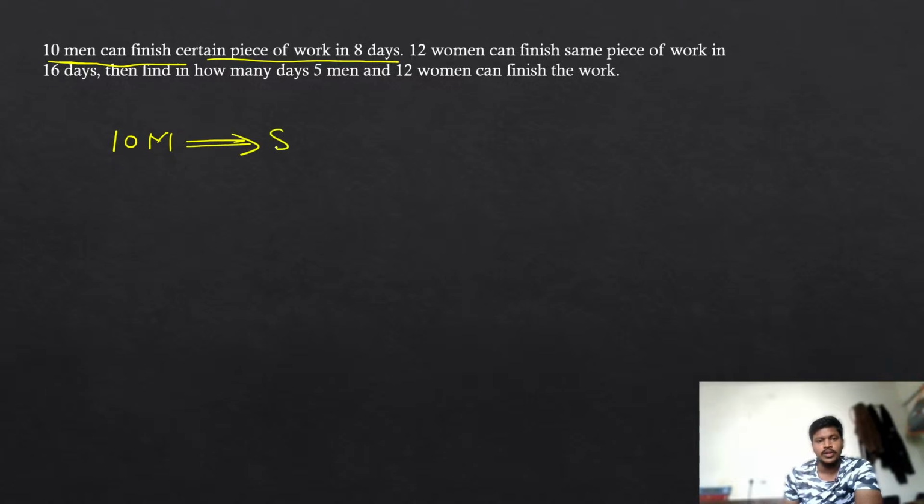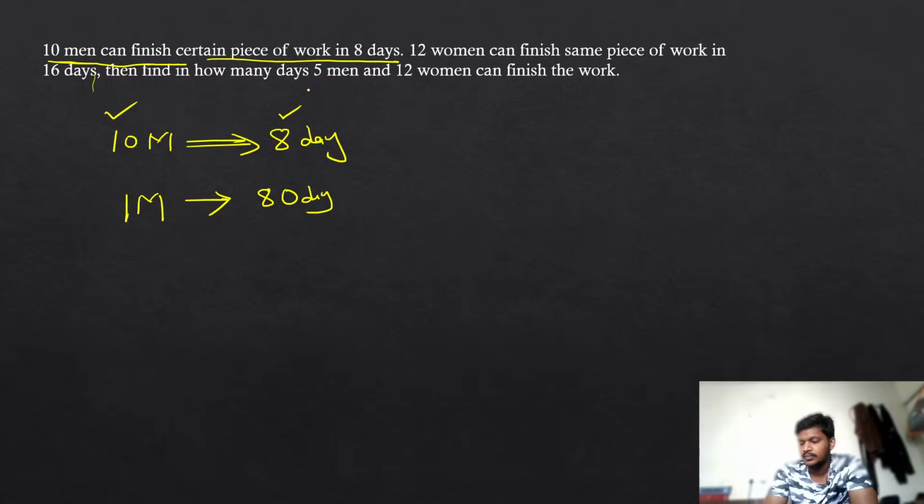10 men can finish the work in 8 days. Now from this data, try to find out how long 1 man will take to finish the work. If 10 men take 8 days, it means 1 man takes 80 days. You can find this directly by multiplying those two values. So if you don't understand linear and cross, you can simply multiply these two values and you will get the same answer.